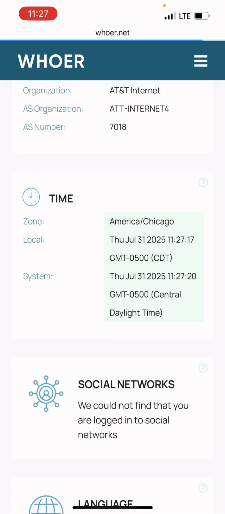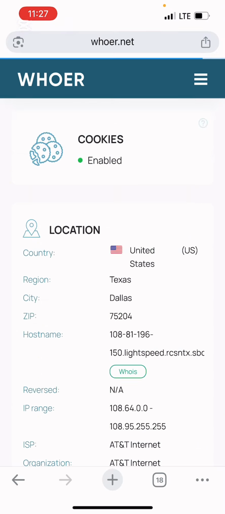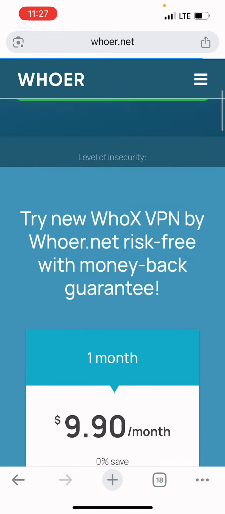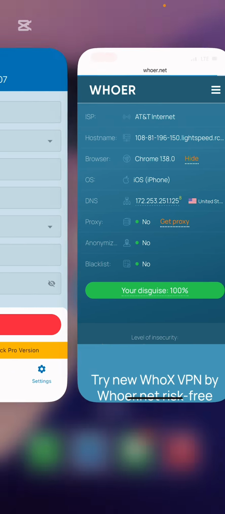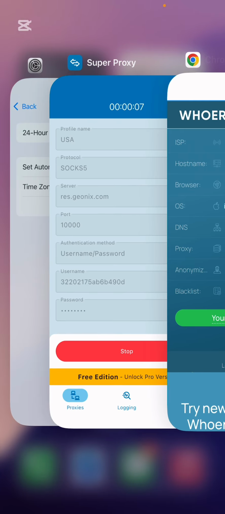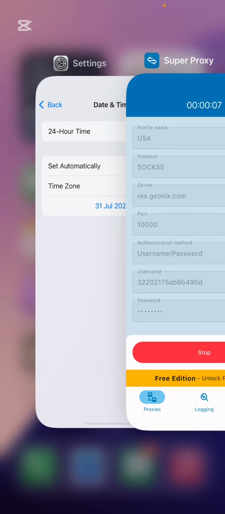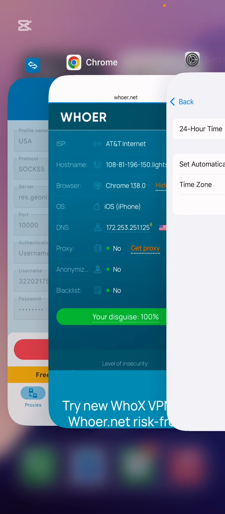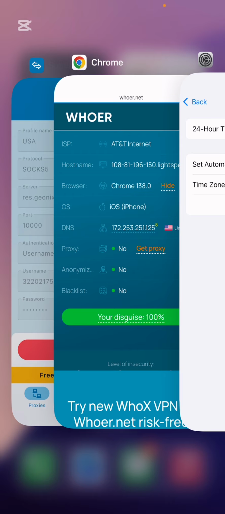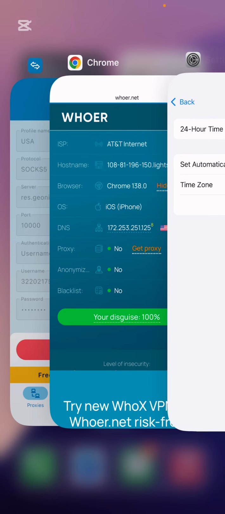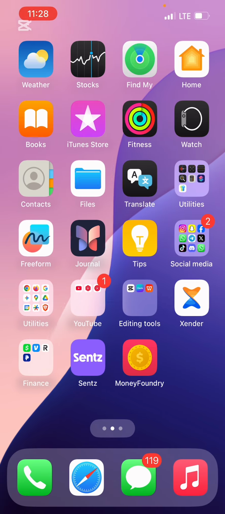It is because the time zone I'm using and the time zone of the IP is the same thing. That's why the disguise level over here is at what? 100. So now that I've already set, you can see my time zone is at Dallas, right? That's the reason why everything is what? 100. All right, so now that I'm done, the next thing I'm going to be doing, I'll be going to my money laundering app.